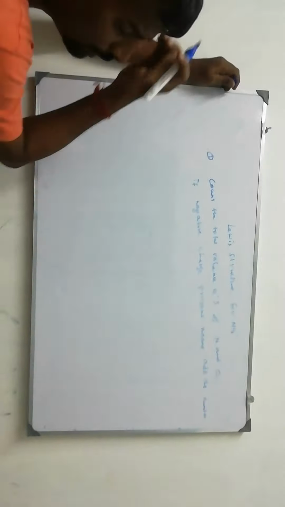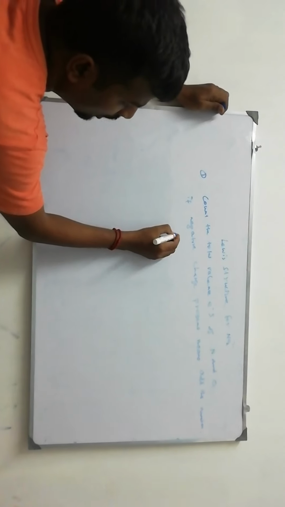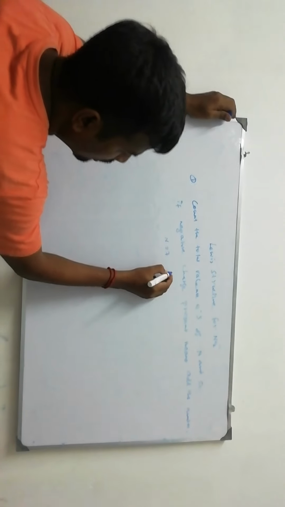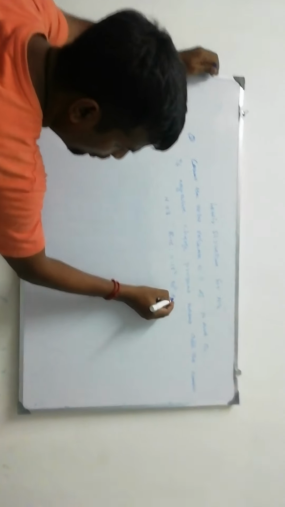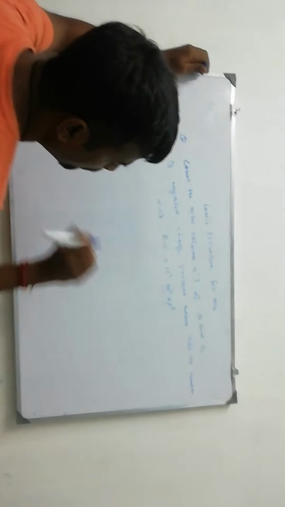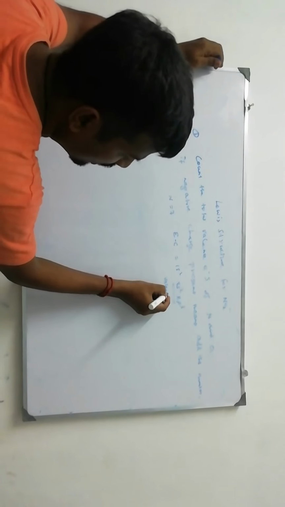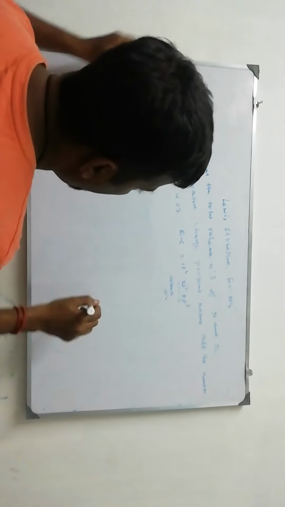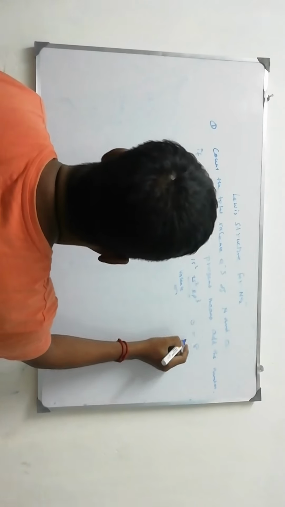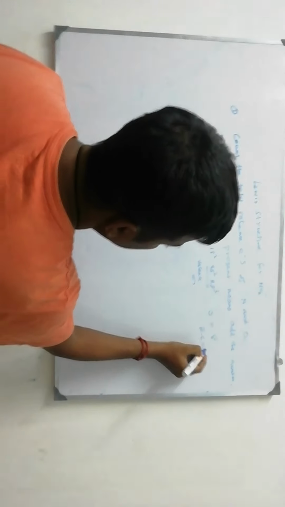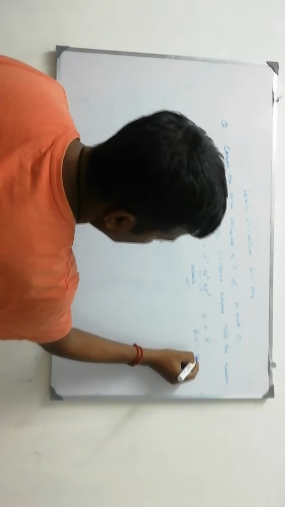Okay, now nitrogen atomic number 7. Electronic configuration is 1s2, 2s2, 2p3. 2s2, 2p3 are the valence electrons. Oxygen atomic number 8. Electronic configuration is 1s2, 2s2, 2p4.